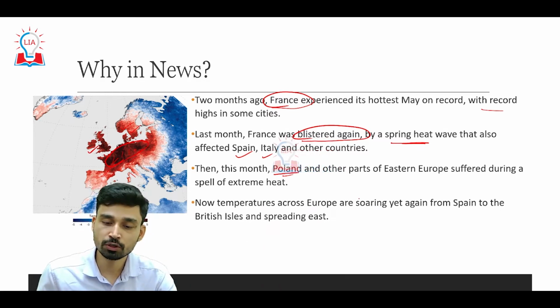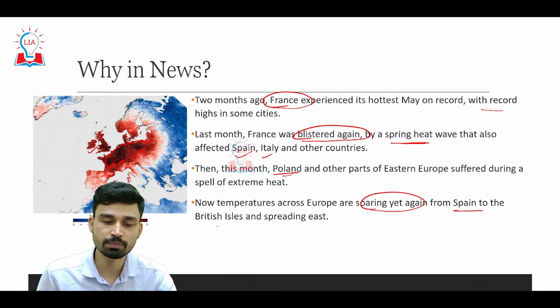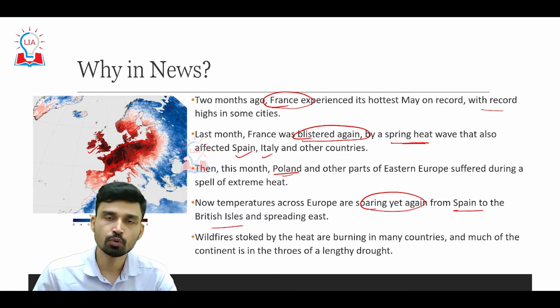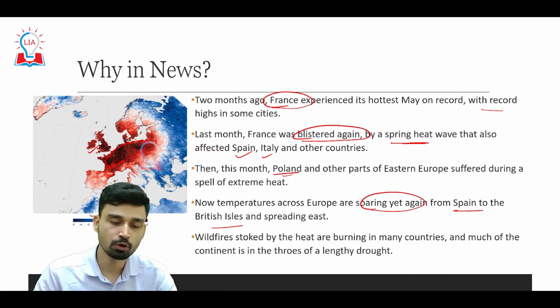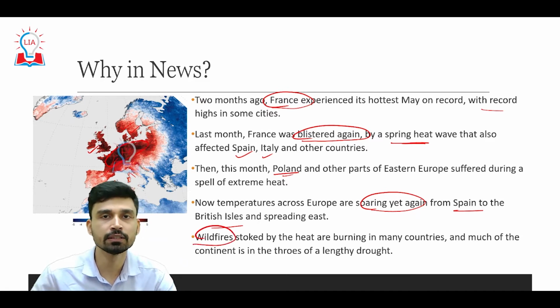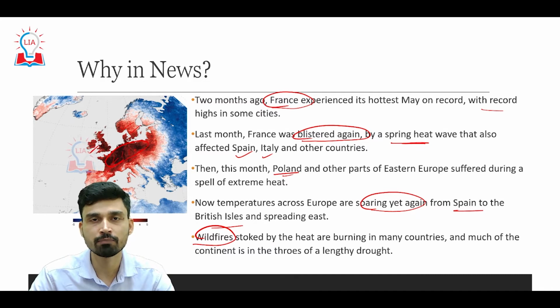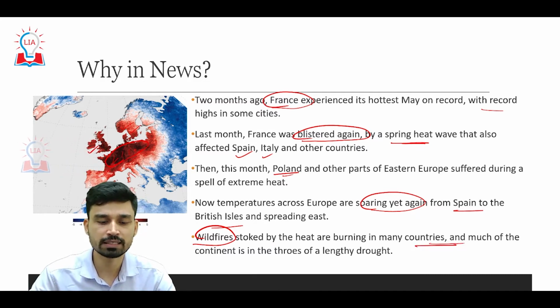Temperatures across Europe are soaring yet again in the last 1 week, especially from Spain to the British Isles, and spreading continuously toward the eastern region. This heat wave has not only affected people by increasing the temperature but has also caused wildfires in the forest regions of these countries. As the temperature increases, forest fires become much more common all across the world. So this is another problem that European countries have to face right now.